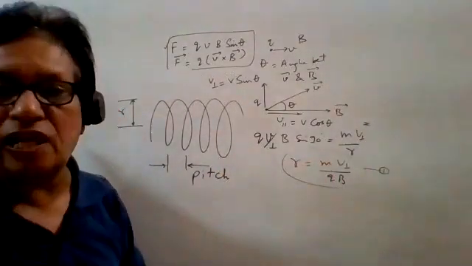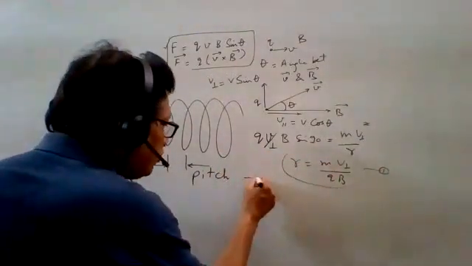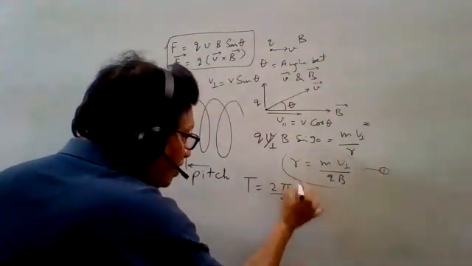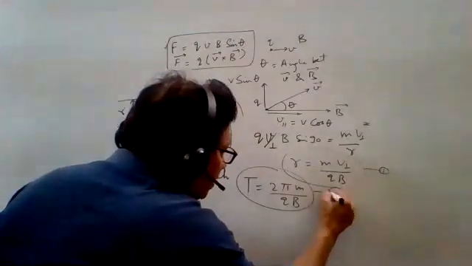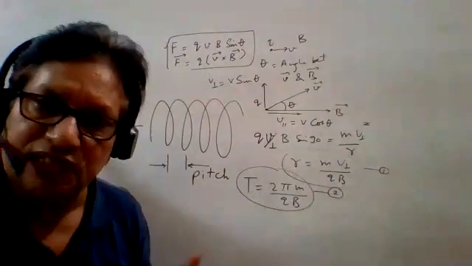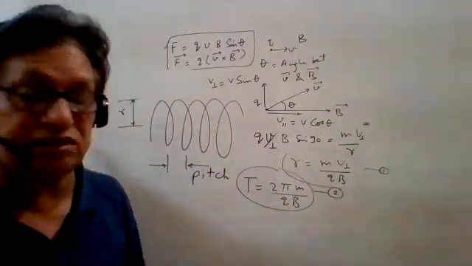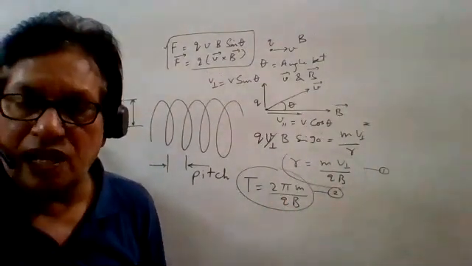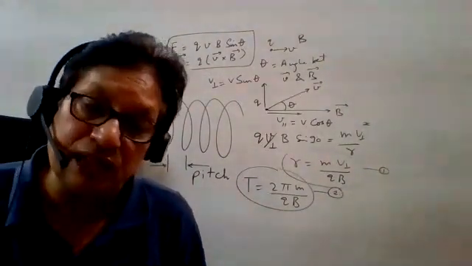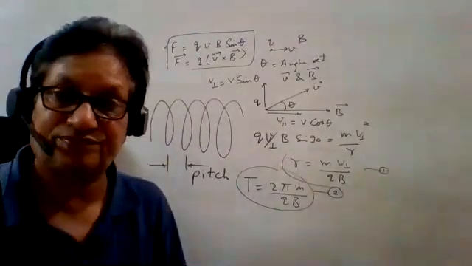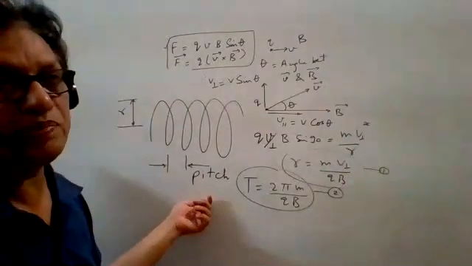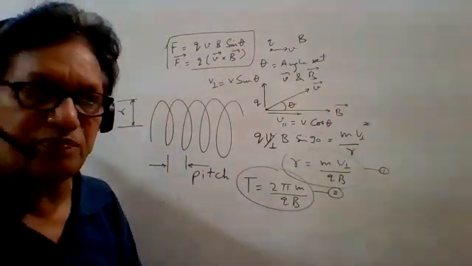Now we can find out the time period, and the time period formula was 2 pi m upon qB. See, this one is independent of the velocity vector. It means whatever velocity is there, the time is constant. Time period and frequency are independent of velocity. So now we can easily find out the pitch.